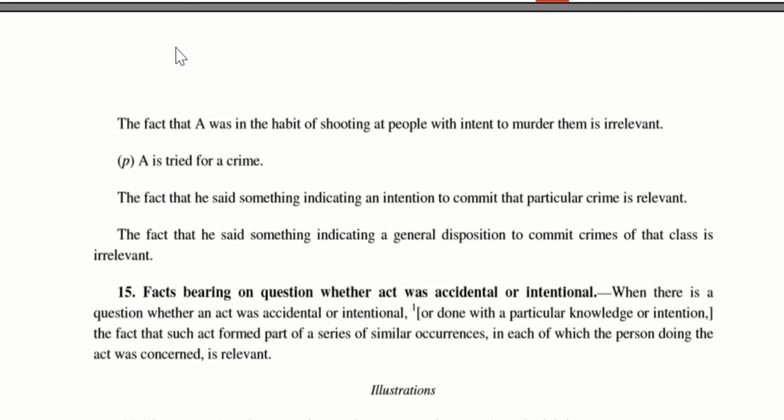Many a times questions have been asked from this particular section, this section 14. It is very relevant. Each and every example is relevant. Questions are asked in judicial exams conducted across India from this section. So please ensure that each and every example is understood in a proper and a perfect perspective, and kindly listen to this video again and again so that you understand and you are in a position to recollect it in the exams when a question is asked from this particular section.